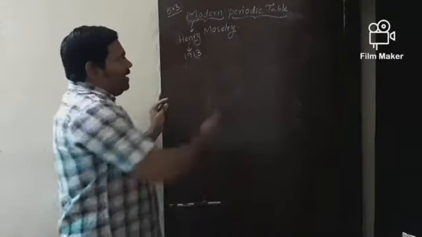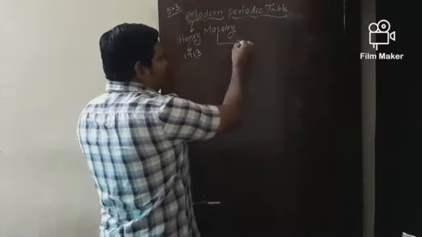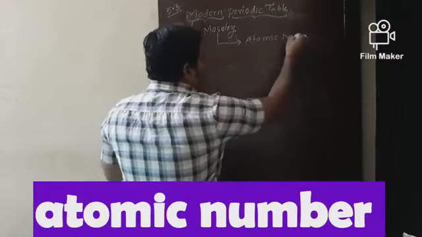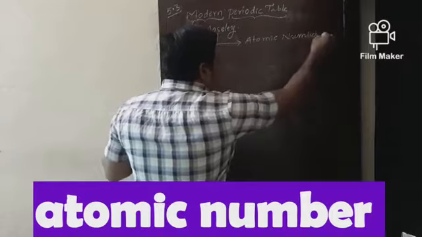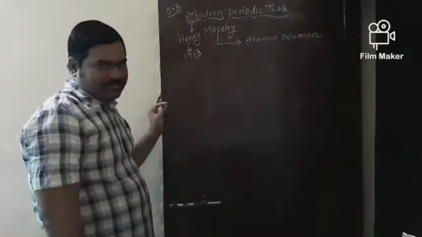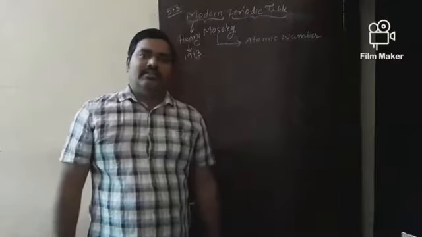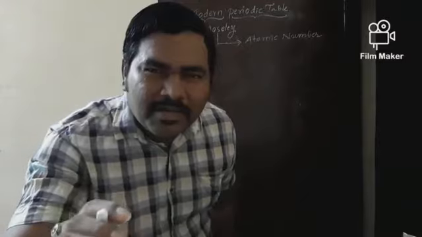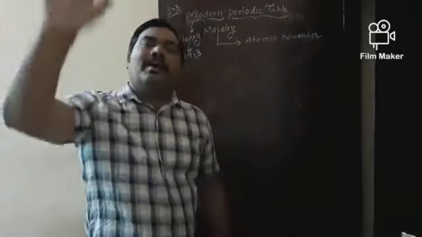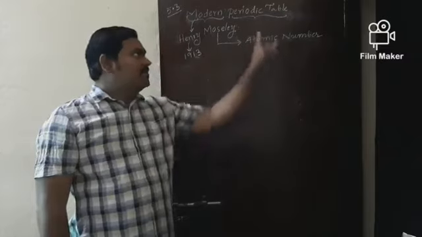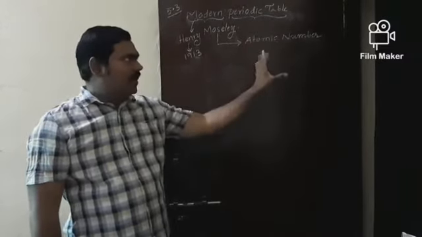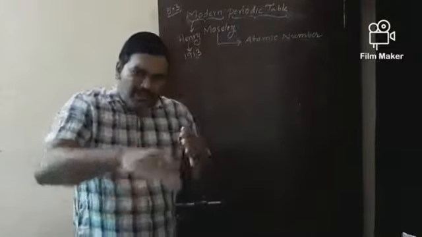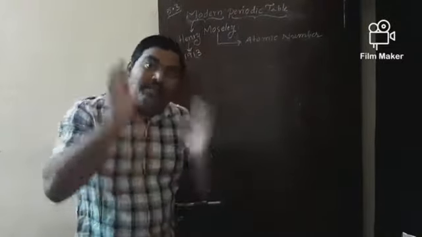Henry Moseley invented atomic number from X-ray diffraction studies, and he believed that atomic number is a more fundamental property than atomic mass. So his periodic table is based on atomic number, which is more advanced and more fundamental than atomic mass.